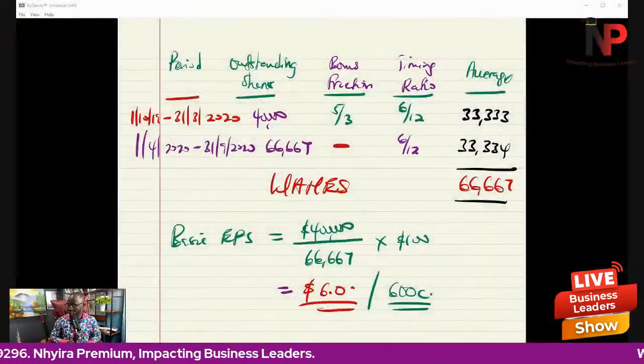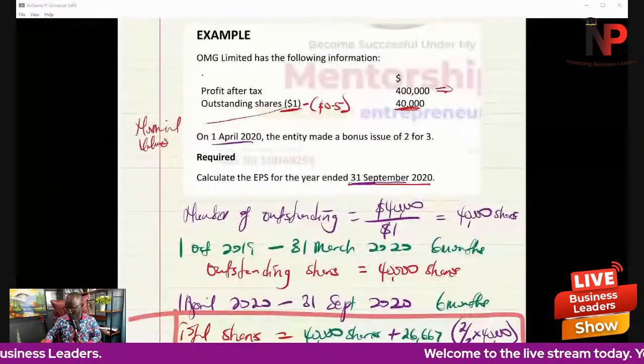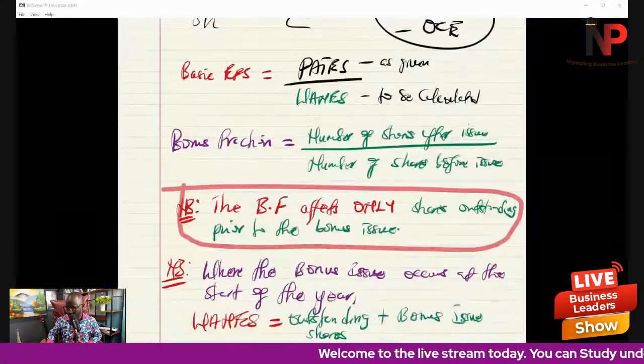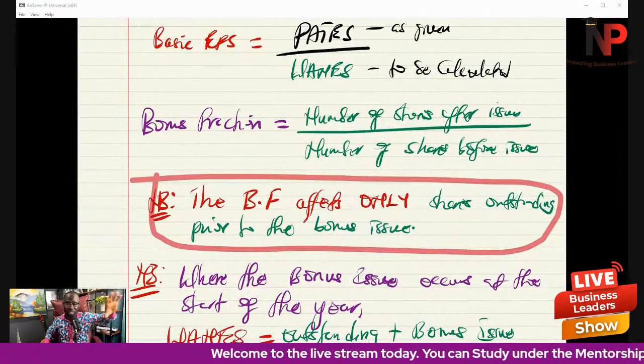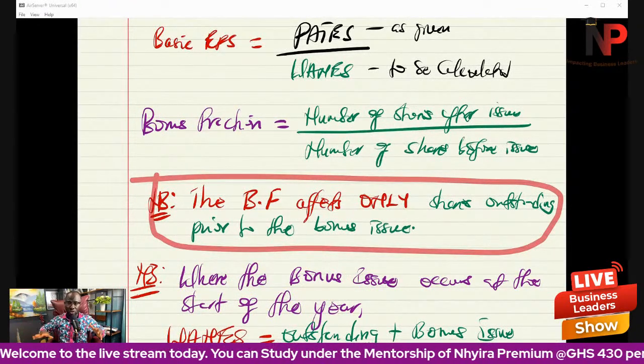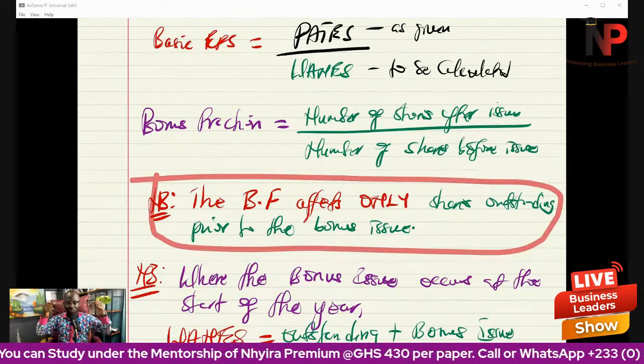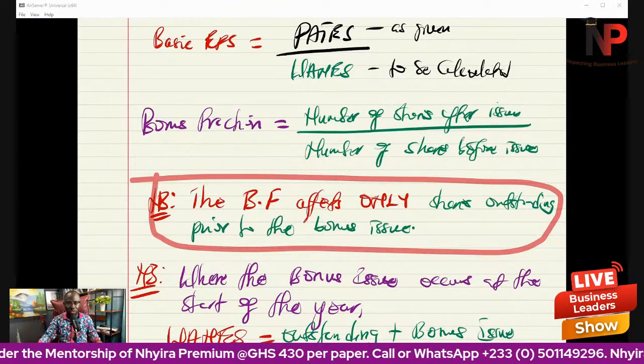What we are saying here is that the bonus fraction affects only shares prior to the right issue. So the shares that were existing before we did the bonus issue, those shares will be affected by the bonus fraction.